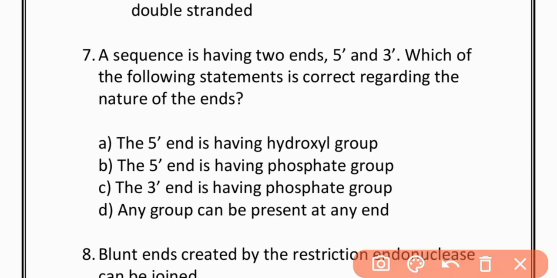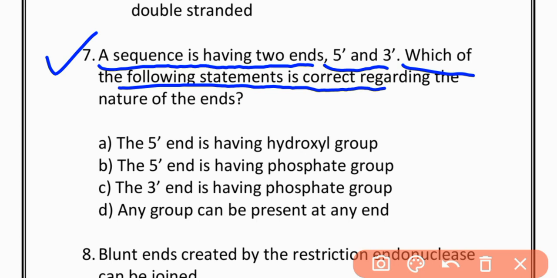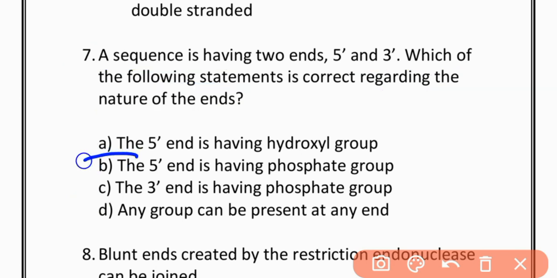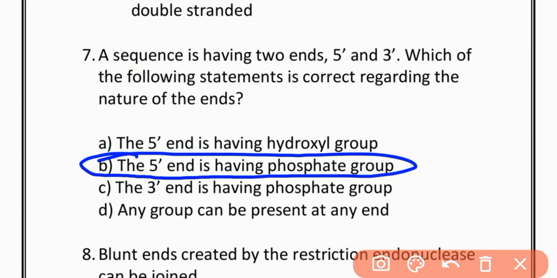MCQs 7. The sequence has 2 ends, 5' and 3'. Which of the following statements is correct regarding the nature of ends? Option A, the 5' end has a hydroxyl group. Option B, the 5' end has a phosphate group. Option C, the 3' end has a phosphate group. Option D, any group can be present at any end. The correct option is option B, the 5' end has a phosphate group.